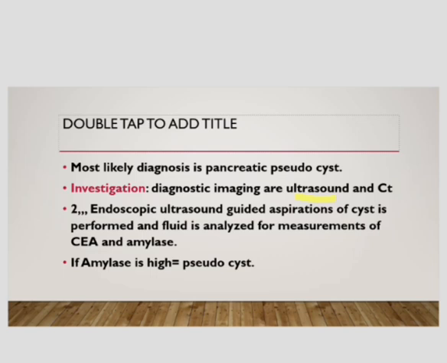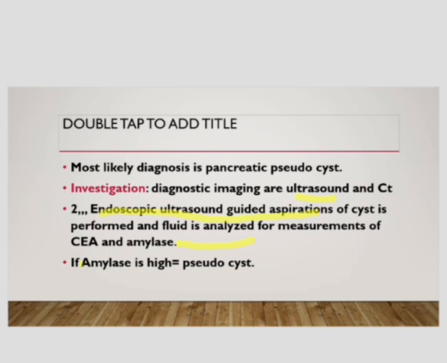The pseudo pancreatic cyst is sometimes confused with the cystic malignancy of the pancreas. In the cystic malignancy of the pancreas, mucinous carcinoma of the pancreas is very common. To exclude this suspicion and to exclude the mucinous carcinoma of the pancreas, we do endoscopic ultrasound guided aspiration of the cyst. In the endoscopic ultrasound guided aspiration, we analyze the cystic fluid for the measurement of CEA and amylase.